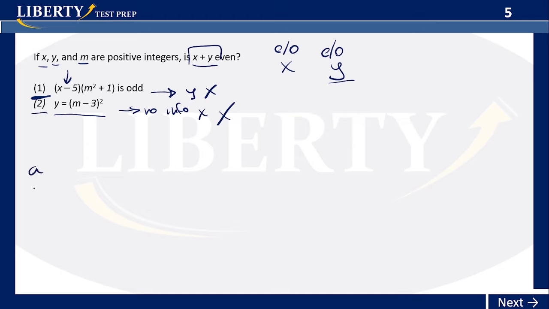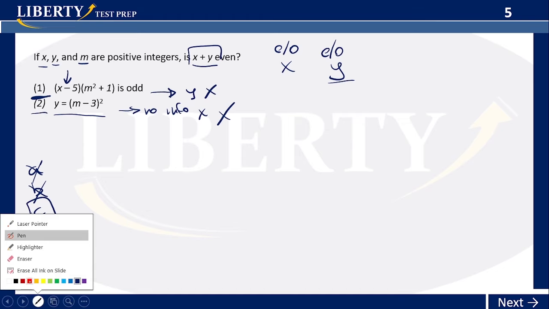Okay, so if we have our answers here, A, B, C, D, and E, you should already be acquainted with these answers for data sufficiency. If you are not, then go back to the introduction. Okay, it's not going to be A, it's not going to be B, it's not going to be D. It could only be C, which means using these two pieces of information together, or it might be E. So now let's try both together.